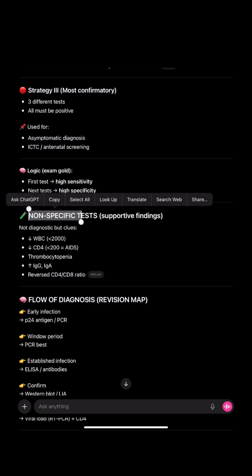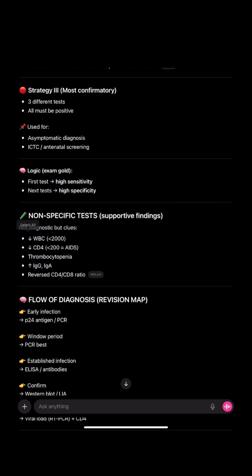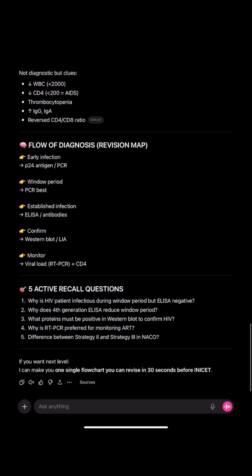These are not specific, but they give us clues, and are called non-specific tests. They are supportive findings: WBC less than 2000, CD4 less than 200 is AIDS, thrombocytopenia, increased IgG and IgA, and reversed CD4 CD8 ratio.